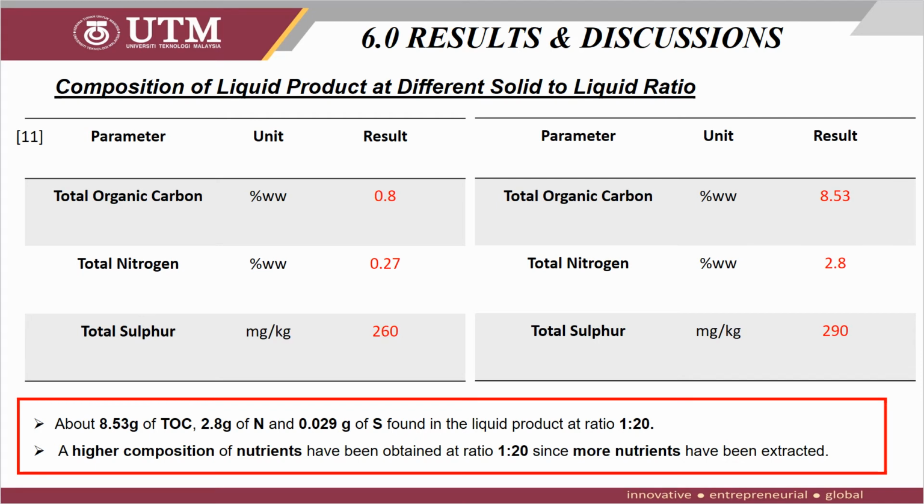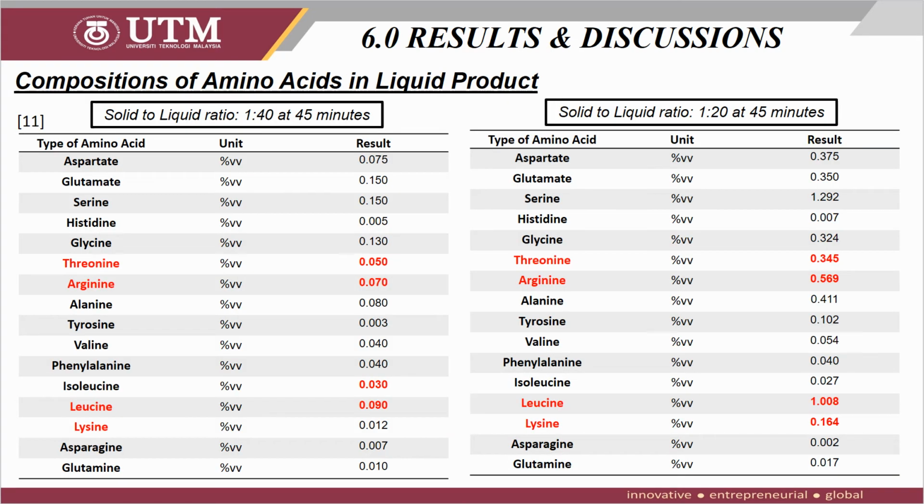As for the composition of amino acid in the liquid product, it can also be seen that the percentage of amino acid in solid to liquid ratio of 1 to 20 is higher compared to the ratio of 1 to 40. The major composition, which includes threonine, arginine, and lysine, is being extracted with other minor composition as well.